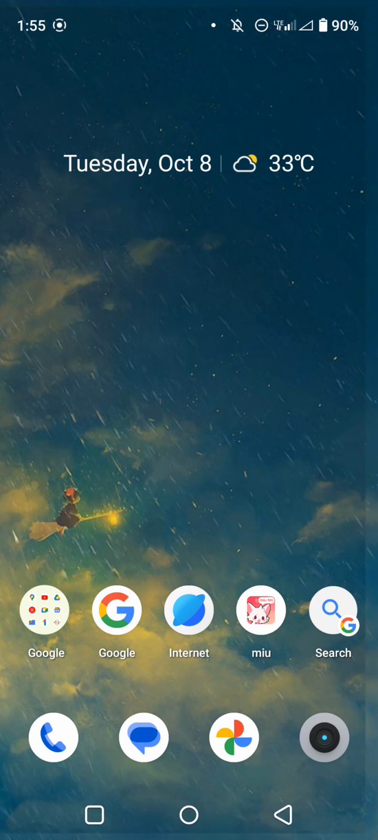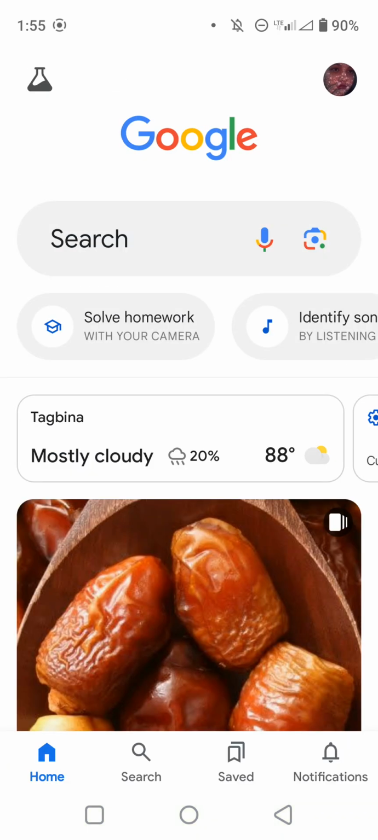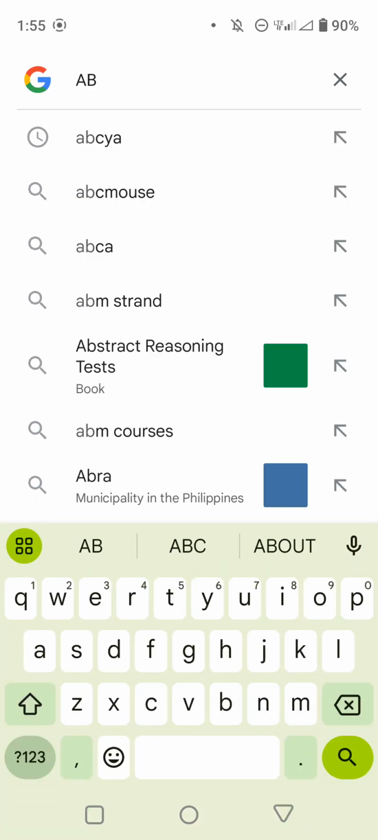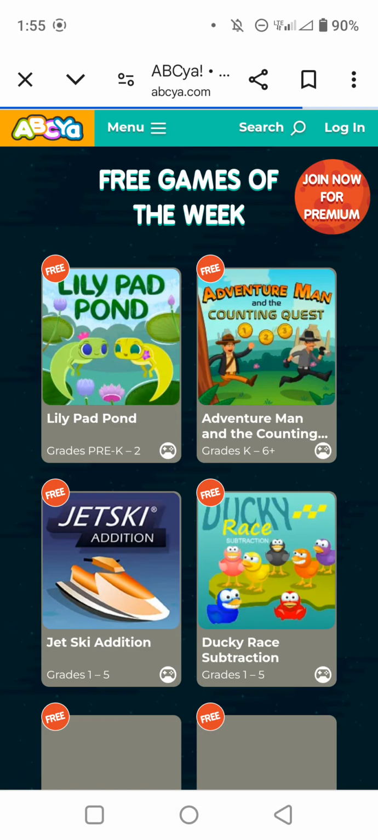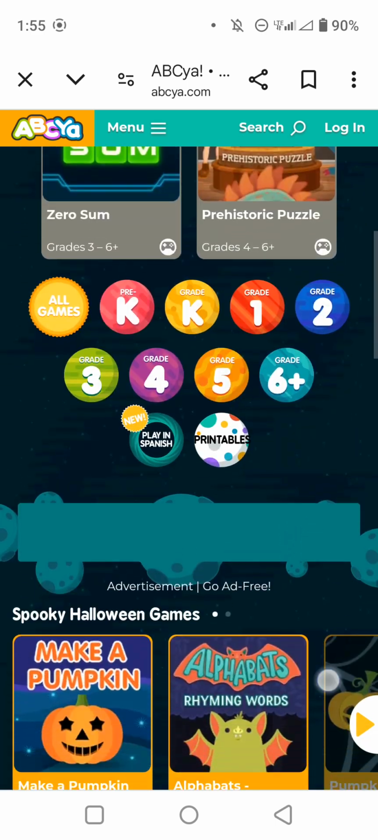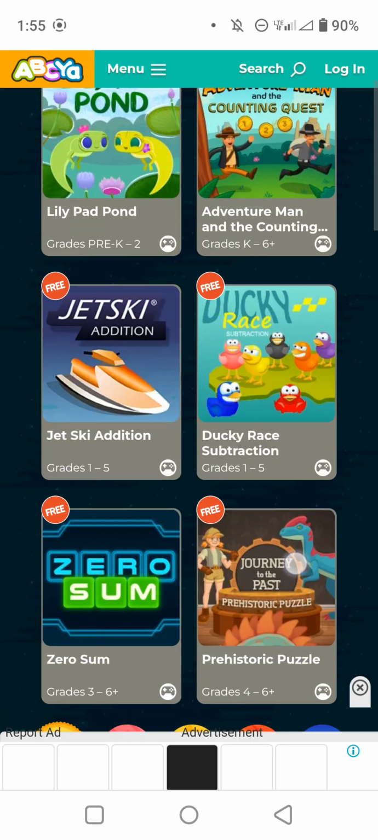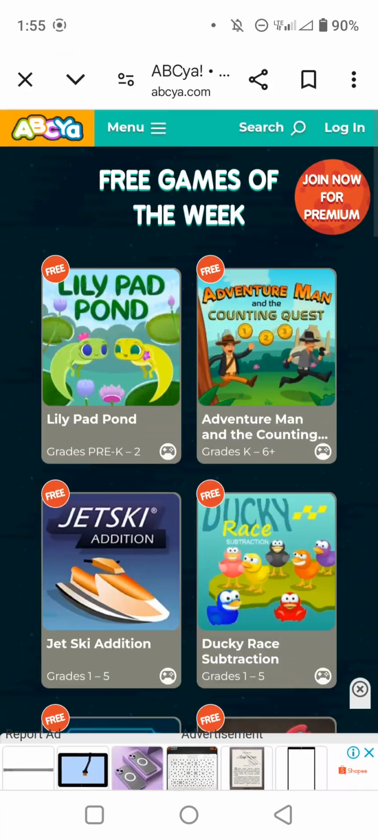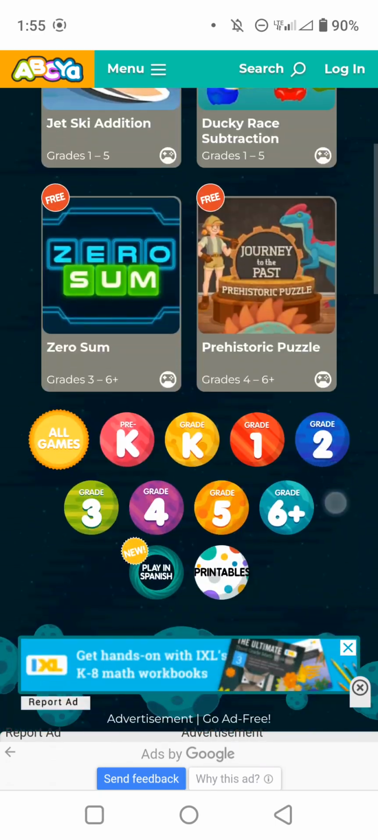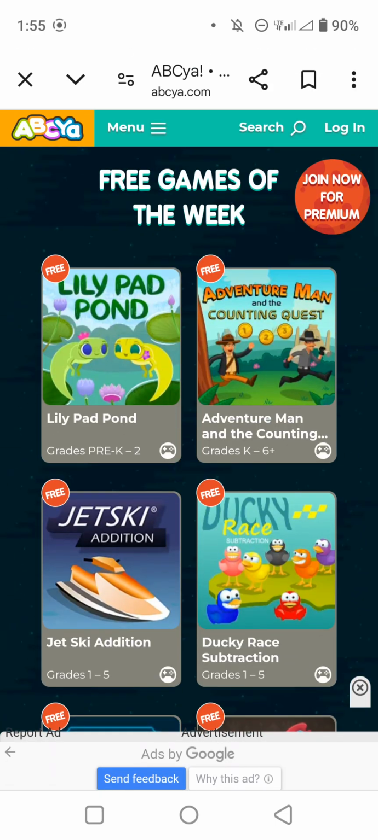And today we're going to explore the Ibisia online games. So first, just click the Google, then search the Ibisia, just click it, and there you go. In finding some games, just scroll down and you will find lots of games, any kind of games. If there's some ads below, just click the X button.